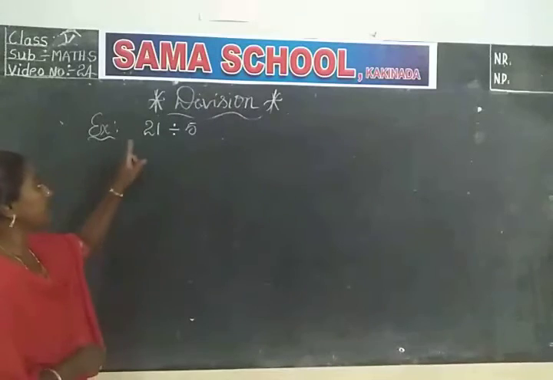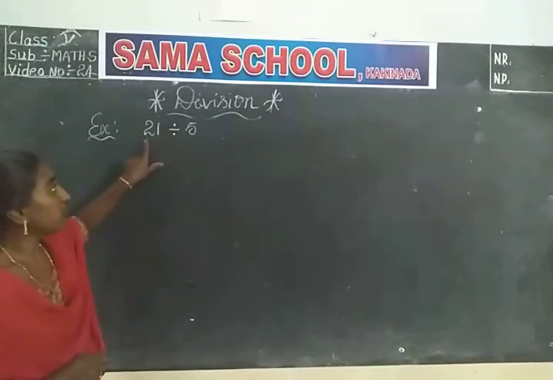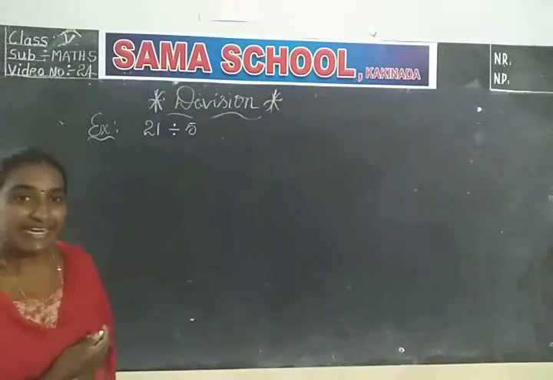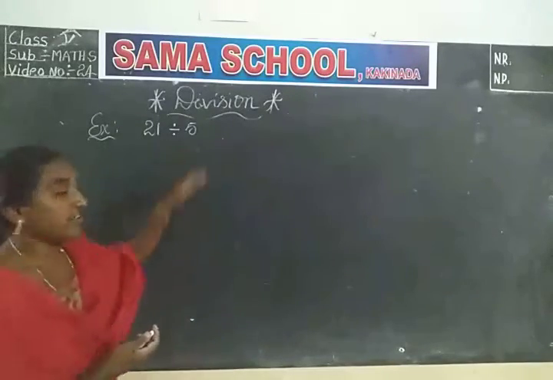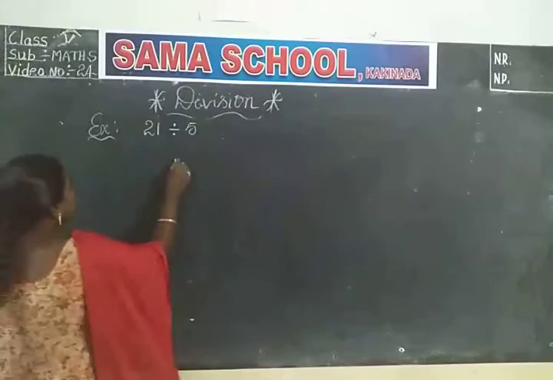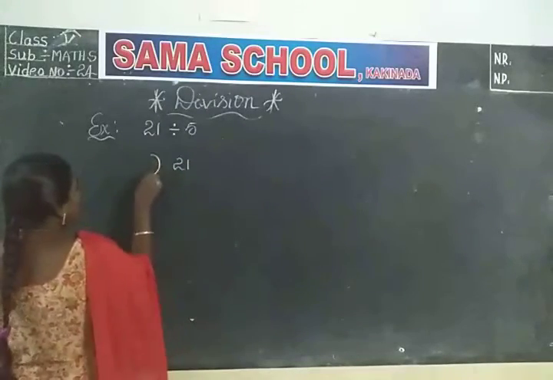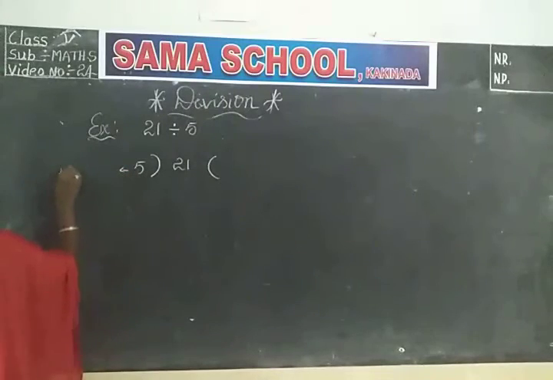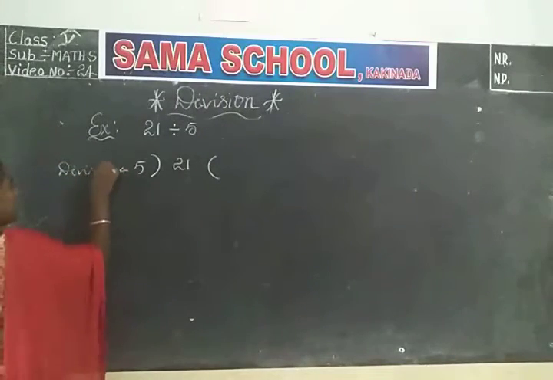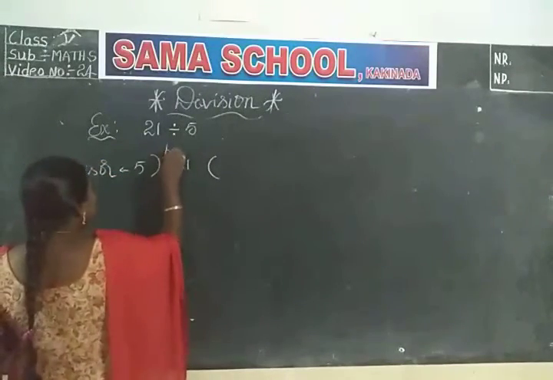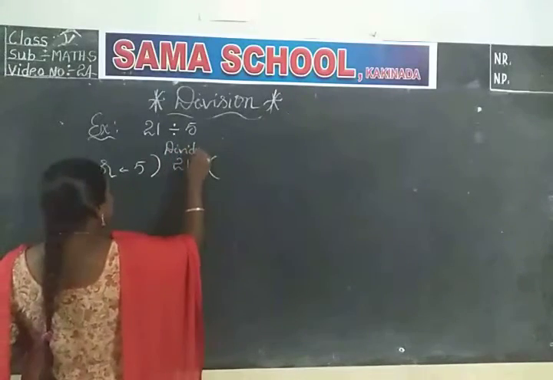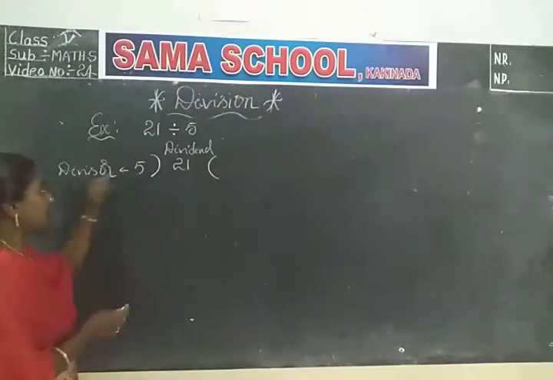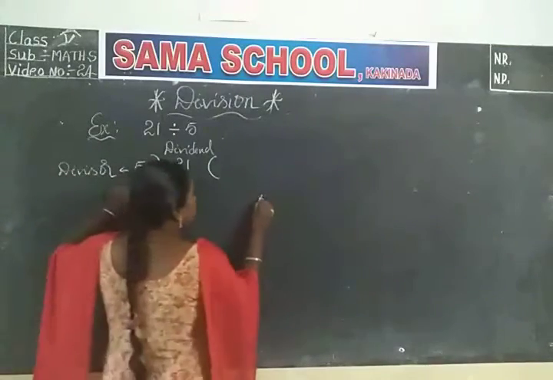See, just now we have learnt, among the given two numbers, which is the big number? 21. So what is 21 called? Dividend. And what is 5? Divisor. So we can arrange the numbers like this. 21 divided by 5. Write these terms. This is the divisor. And 21 is the dividend. So we will get the quotient and remainder. Okay, find it. We have to recollect, find it.